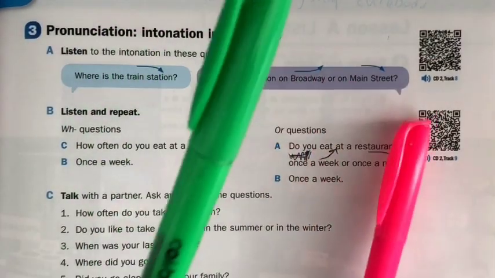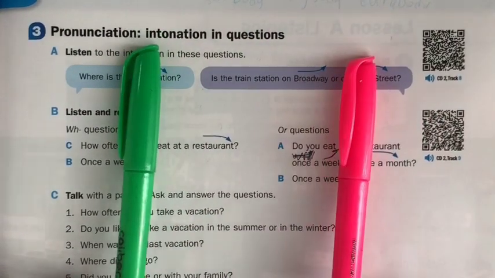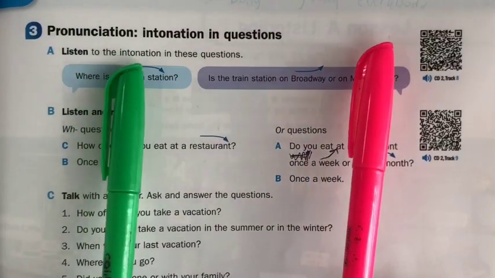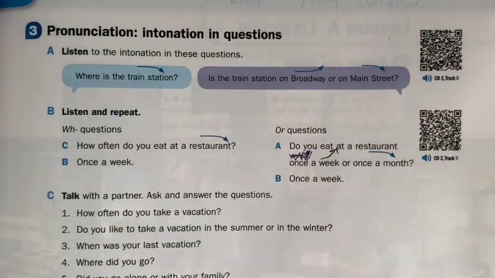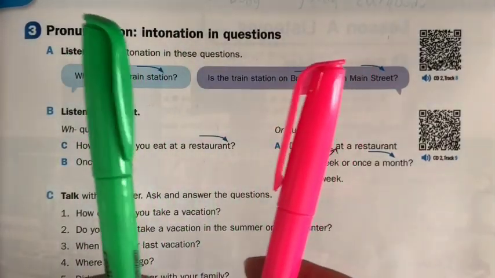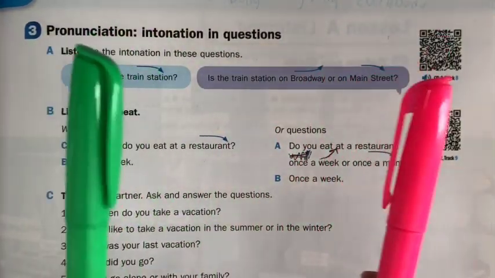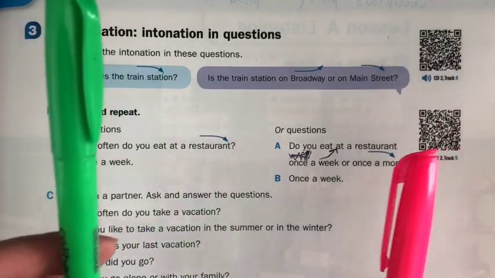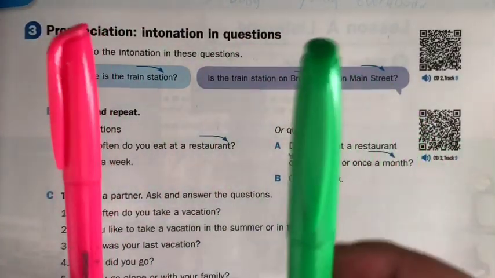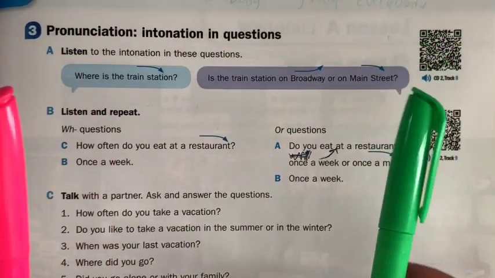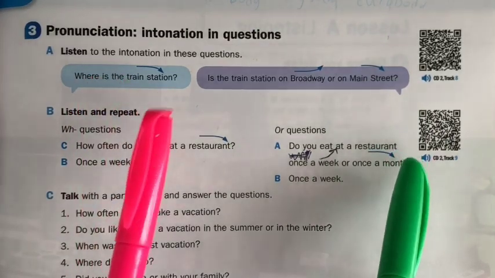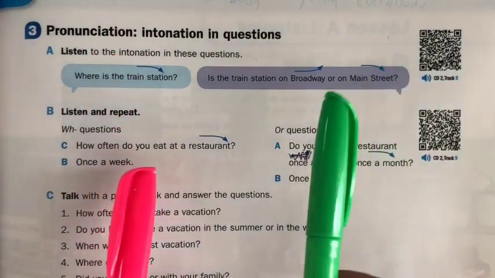It's like this. I have a green marker and a pink marker. Do you want the green marker or do you want the pink marker? When we're asking or questions, we like to make them sound a little bit more different. So this goes up and this goes down. Or this goes up and this goes down. The last word or the last choice always goes down. Do you want this one or do you want this one?